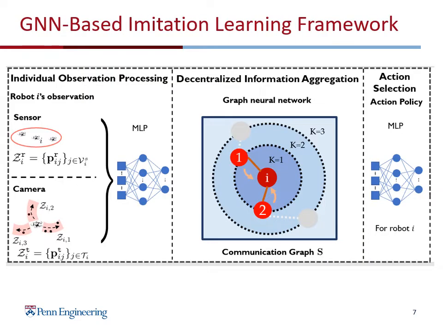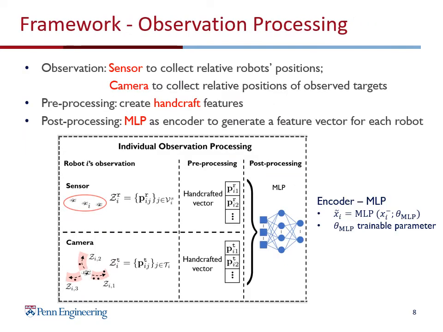Here is an overview of our graph neural network based learning framework. It has three main modules. The first module is to process the local observations and generate a feature vector for each robot. Then the second module uses a GNN to aggregate and fuse features from k-hop neighbors for each robot. The aggregated information is passed to the third module to select an action for each robot by imitating an expert algorithm.